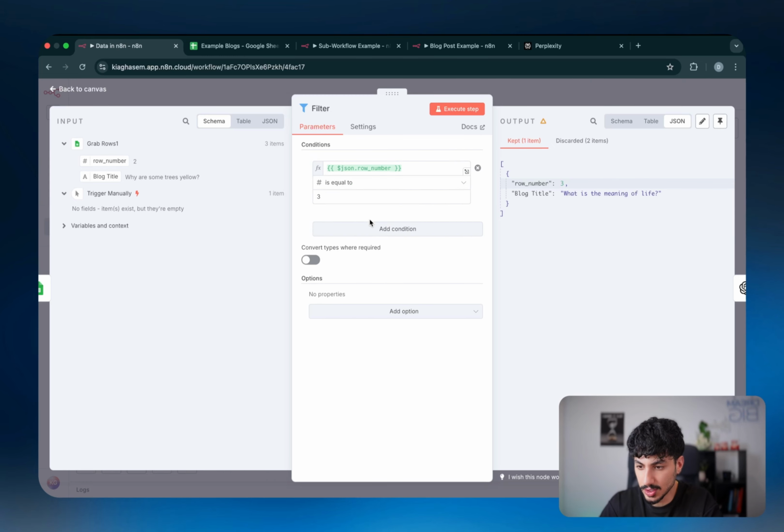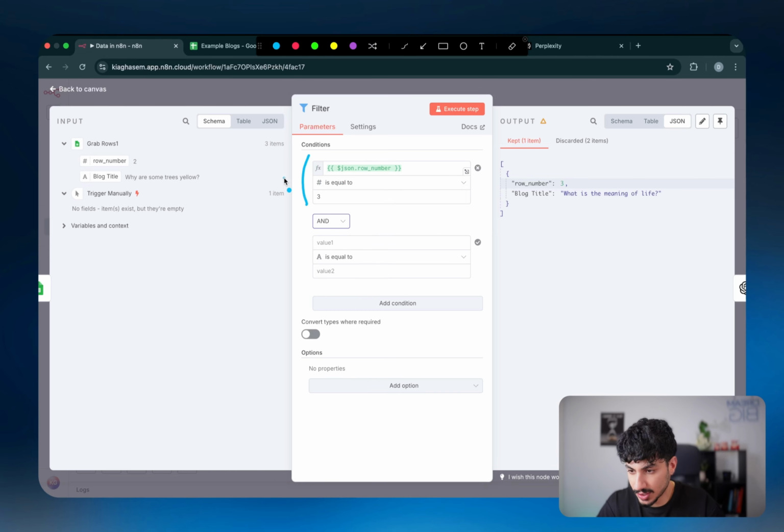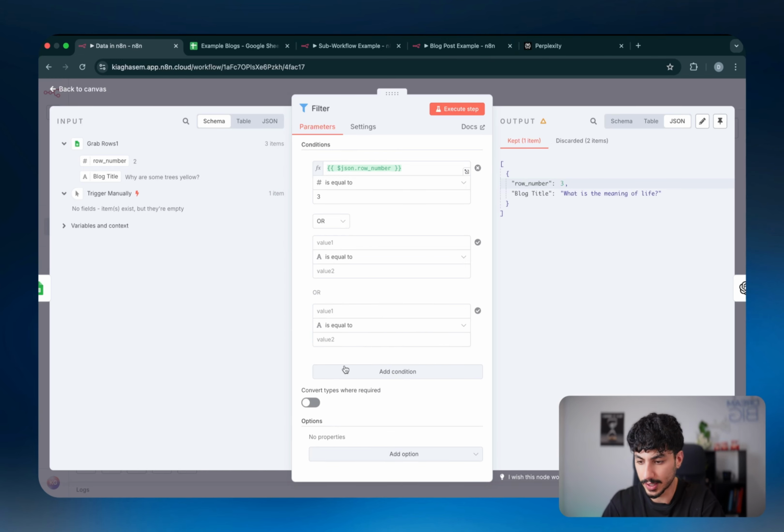And then with the conditions, you can also click on add condition and do AND or OR. Meaning if we do, for example, AND, it would say, if this condition matches and this condition matches, then keep it. But if this condition matches and this condition doesn't match, or if this condition doesn't match and this condition does match, then remove it. So with AND statements, what basically happens is they both have to be true. Whereas with an OR statement, what's happening is if this one is true or this one is true or both of them are true, then we keep it. So as long as there is one of these true, we're going to keep it. So you can also make that infinitely complex with more and more conditions.